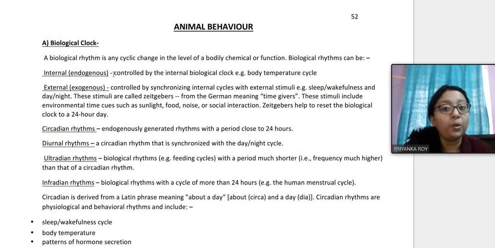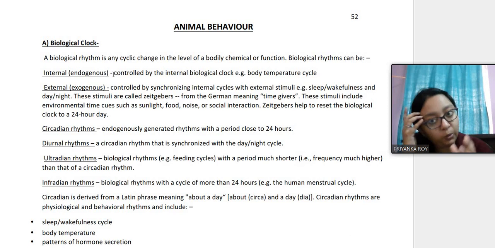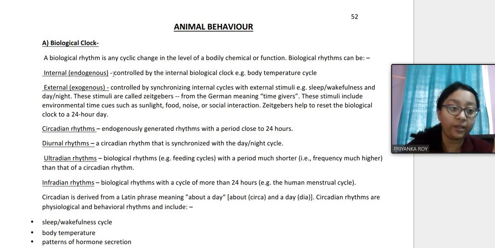And when we are talking about the external biological clock, then there are certain external stimuli which can cause our internal cycle to synchronize with it, like the day and night thing. So sunlight. When we know that the sunlight is fading away, it is evening and we are moving into the night. So this stimulus is known as a Zeitgeber. This is a German term meaning time giver.